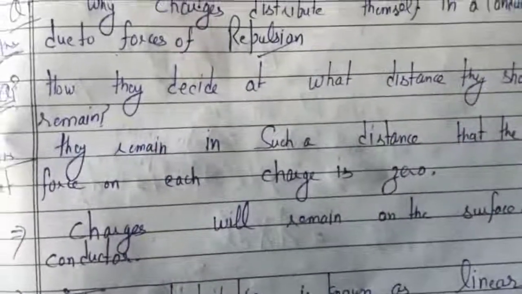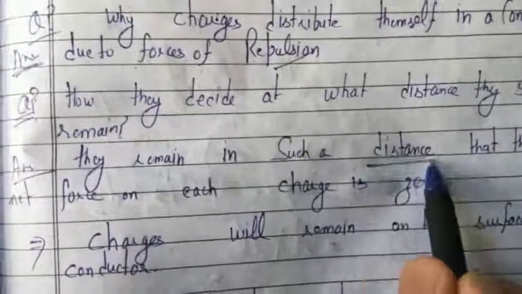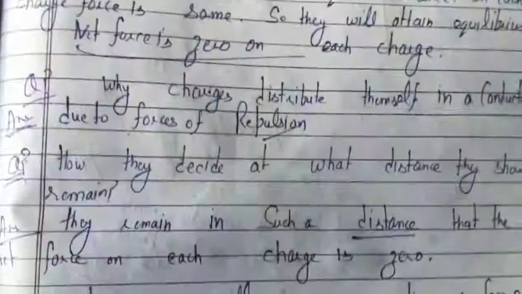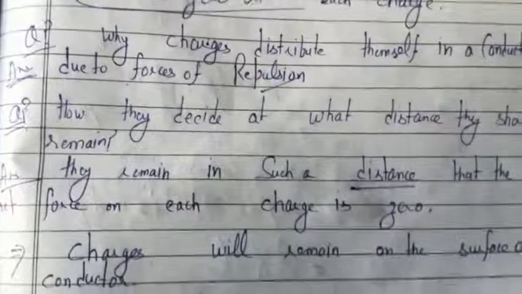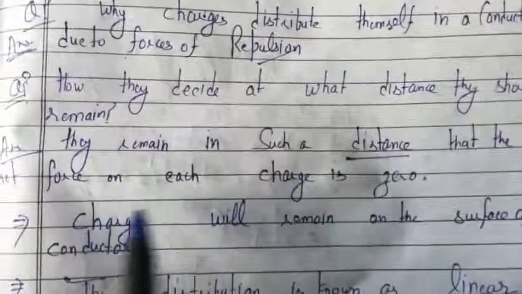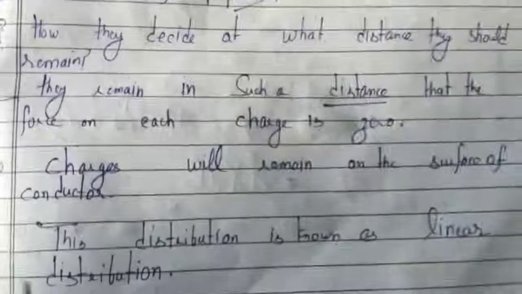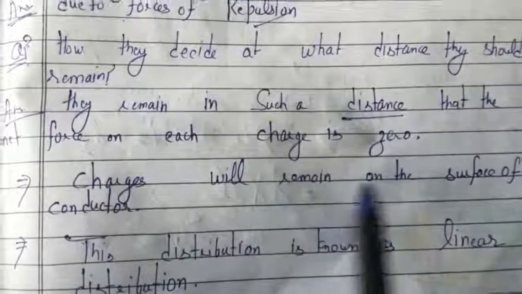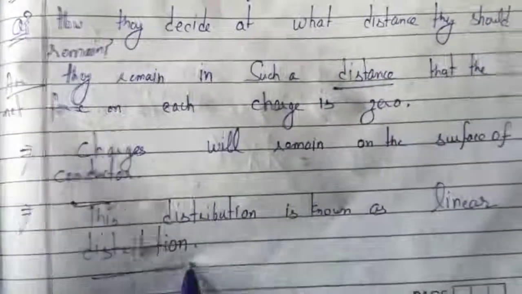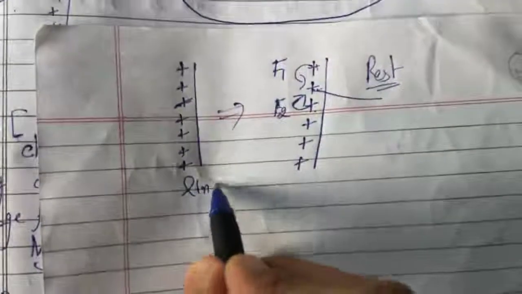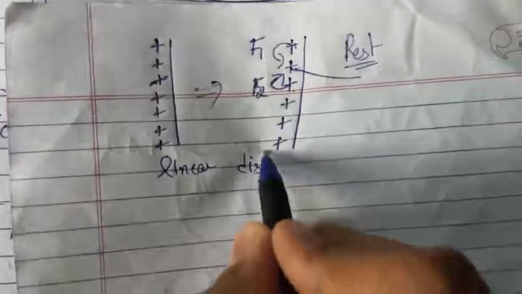At what distance will they remain? They will remain at such a distance from each other that the net force on each charge is 0. So these charges will distribute themselves in such a way, or they will try to remain at such a distance, that the net force on each charge is 0. So what is the outcome of our result? Charges will remain on the surface of the conductor, and this distribution is known as linear distribution of charge.